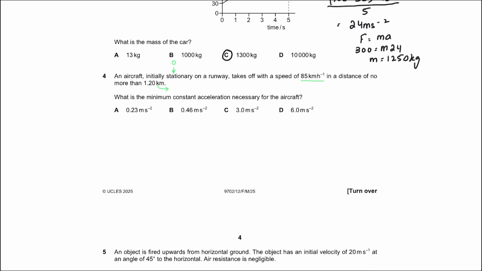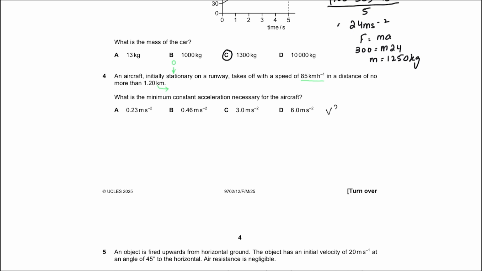So we've got two options here. Since they need the acceleration in meters per second squared, we can either convert 85 to meters per second and 1.2 kilometers to meters and then work out the acceleration. That would result in the answer being in meters per second squared directly. Or we can work out the acceleration and then convert that acceleration into meters per second squared. If I go with the second option, I will use the formula.